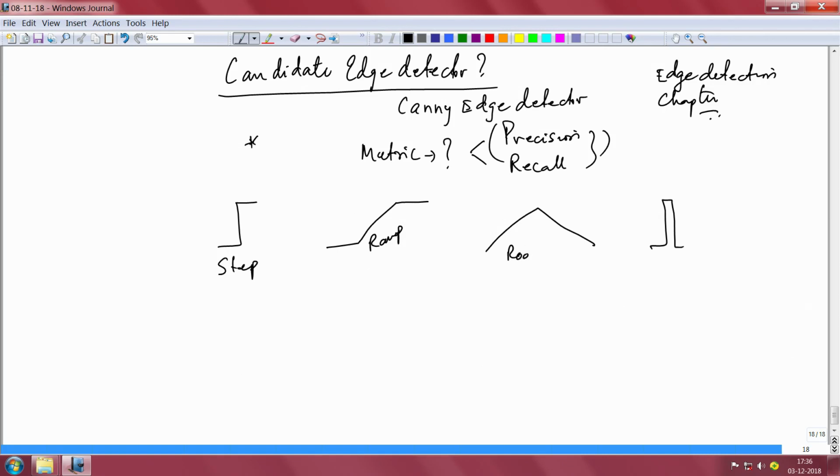This is a roof in an image. Again, I have picked most of it from Mubarak Shah's book. If you read that book or look at his notes on the web, you will find all of this. It is extremely useful and quite intuitive.